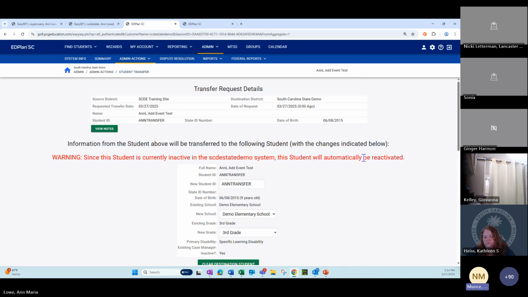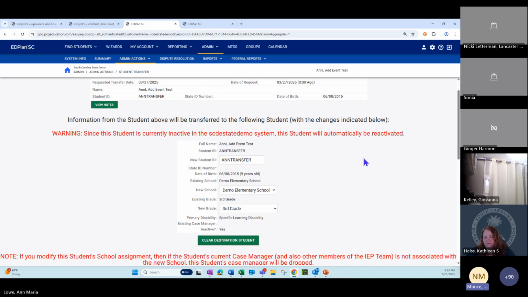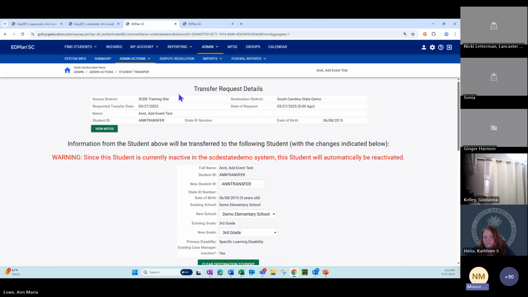But I think the main signal to avoid is if you or any of your staff members find themselves typing in a PowerSchool ID or a shorter ID in EdPlan, that's not the right step. And that means at some point we will have to do a merge. So the easiest way to understand what not to do, I think, is you should never be typing in an ID that is not the student's ID. Should I go back to that screen to show it again? I think we might be all right. I don't know, Katie.